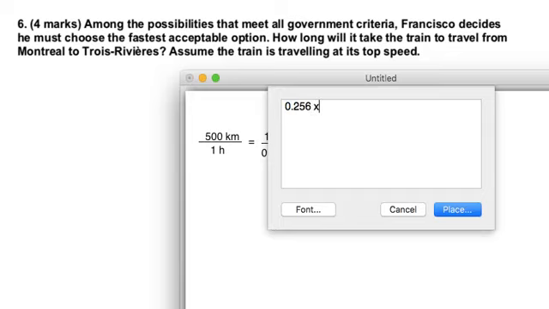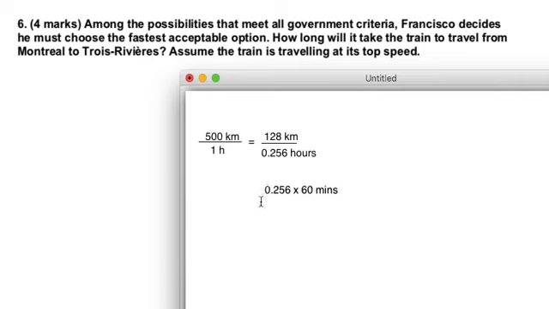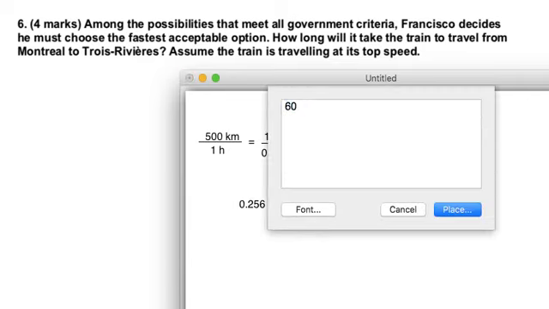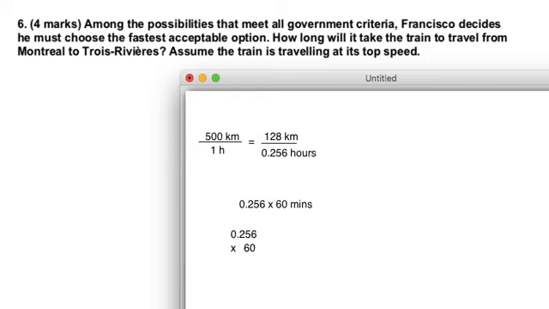And the way you figure it out is you just do 0.256 times the number of minutes in an hour. Right? 0.256 times 60 minutes. So if I do that, 0.256 times 60, then I'm going to actually get really messy with the paintbrush here. 6 times 0 is 0, 5 times 0 is 0.